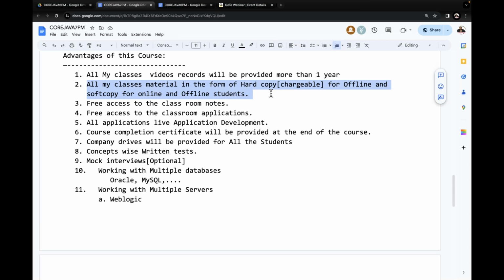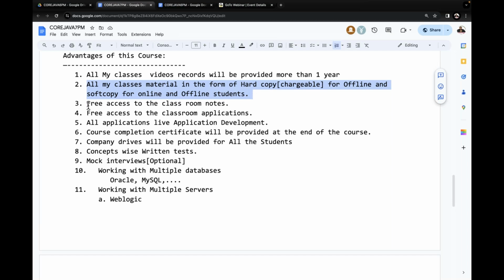Hard copies are available at our office. All copies are available there. We can directly collect them from our office, but it is chargeable; they take the Xerox cost. Okay. Now this applies to both kinds of students. Video support and materials will be provided for both offline students and online students.